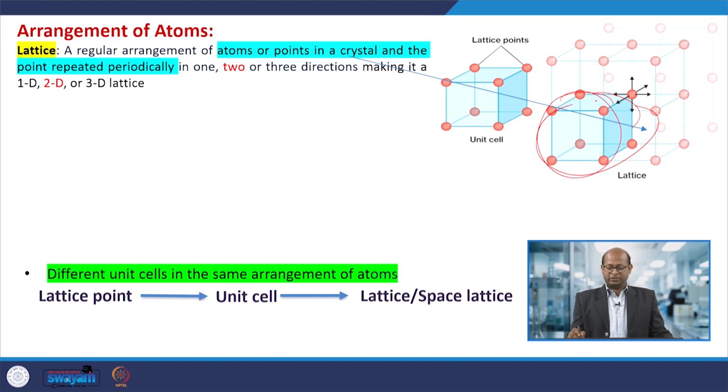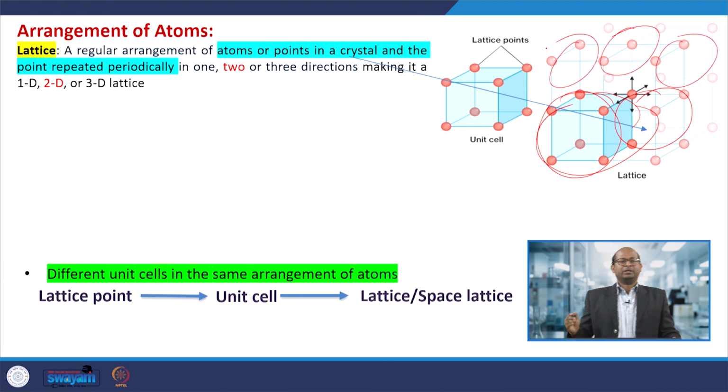So, here is one unit cell, another, and that way they are arranged orderly, periodically, repeatedly in particular directions, which may be x direction, y direction, or x, y, z 3 directions. So, depending upon the directions or arrangement of those atoms or points, we can say it is one dimensional, 2 dimensional or 3 dimensional, that is, a 3D lattice, 2D lattice or 1D lattice.